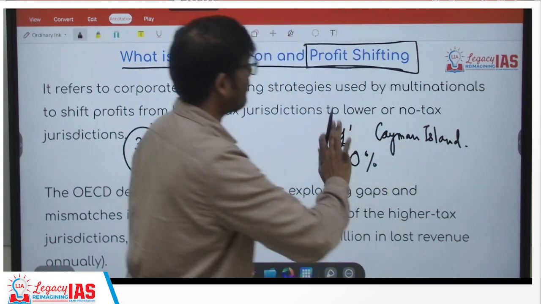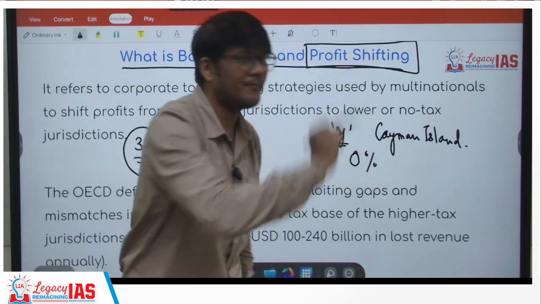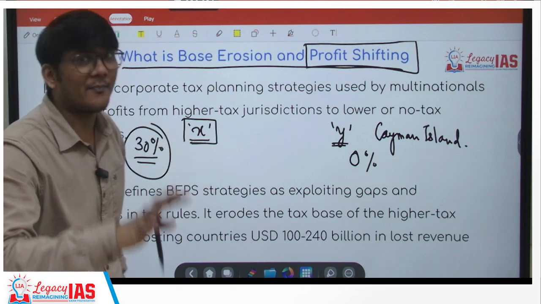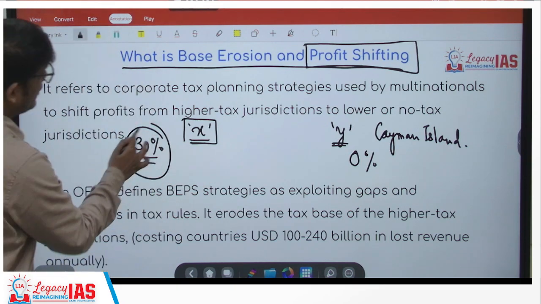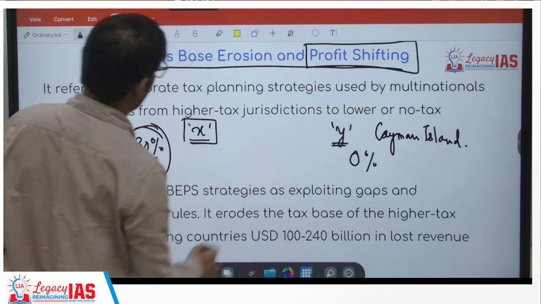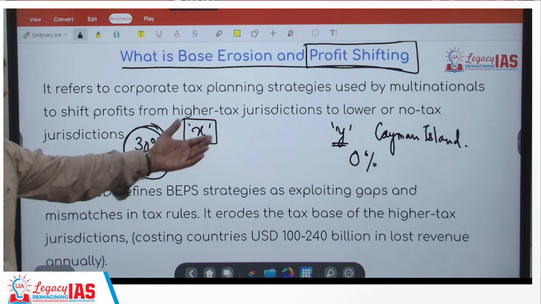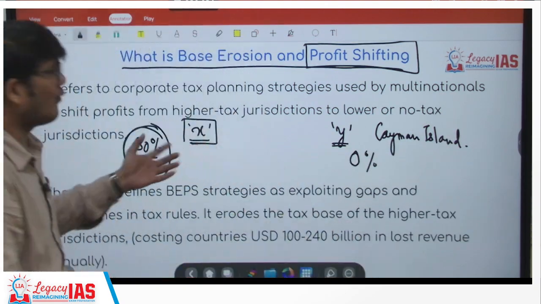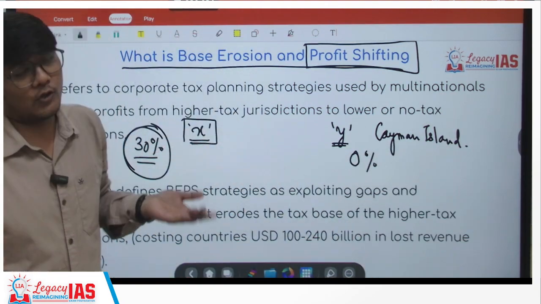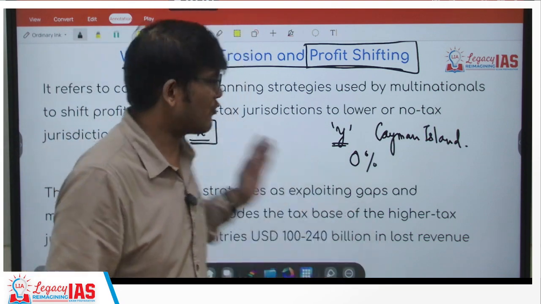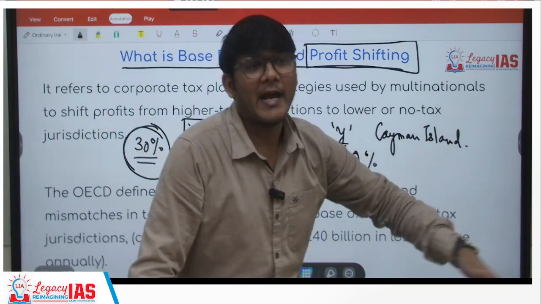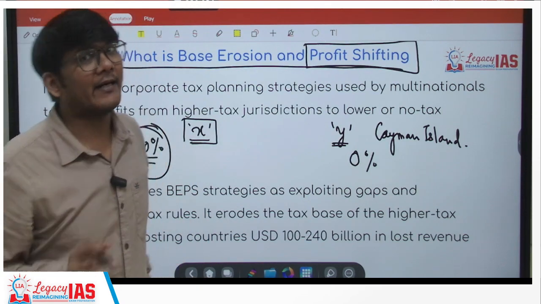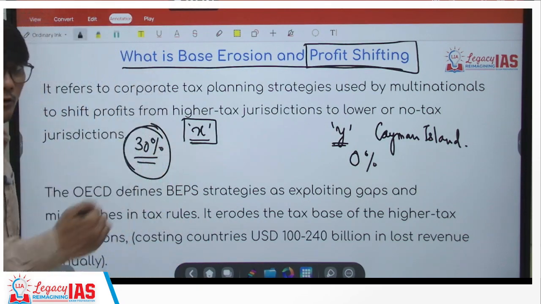You shift your profit to Cayman Islands. Now how do you do that? We'll see how we do that. But understand what is happening: you are shifting your profit to another country so that you have to pay taxes based on the country where you are shifting the profit. And here you will show either no profit or rather you will show losses. Whatever it is, you are shifting the profit completely and hence not required to pay taxes, and hence avoiding the taxes. We'll see how that is done.